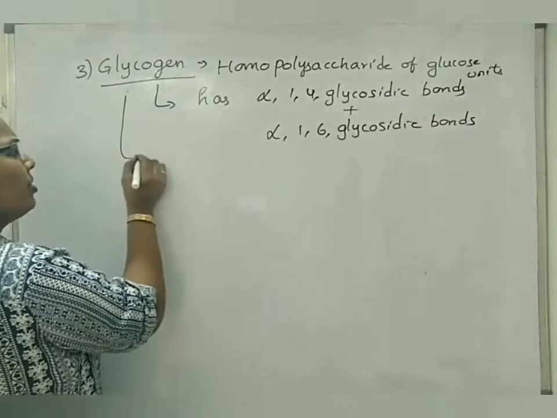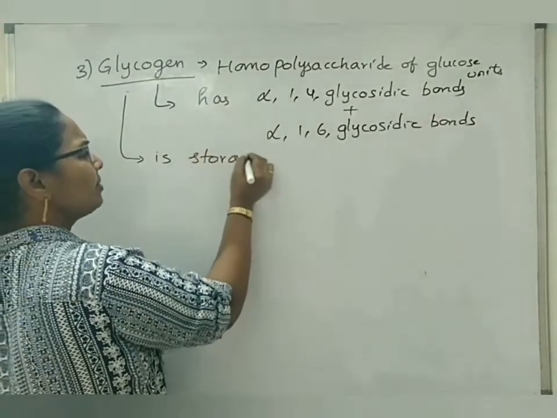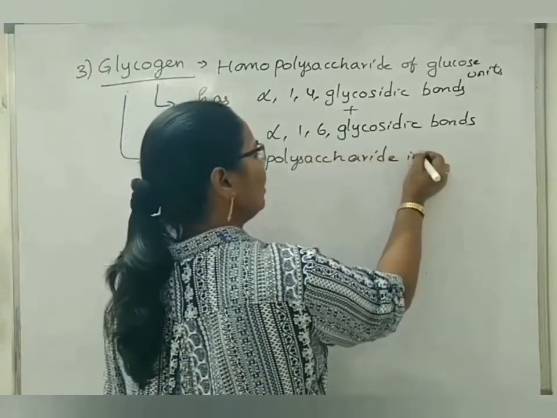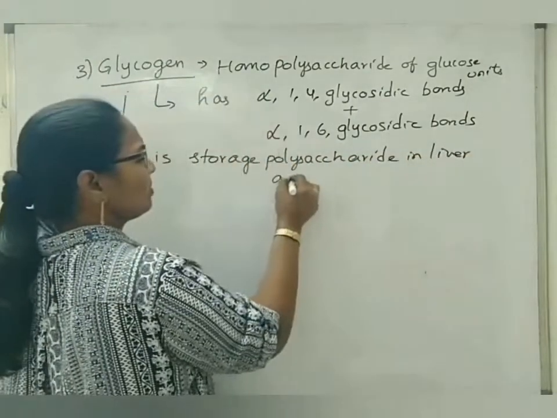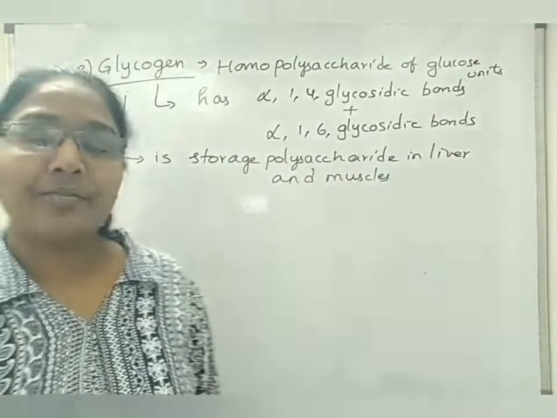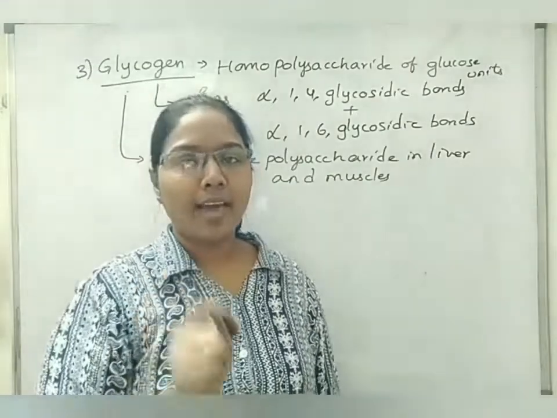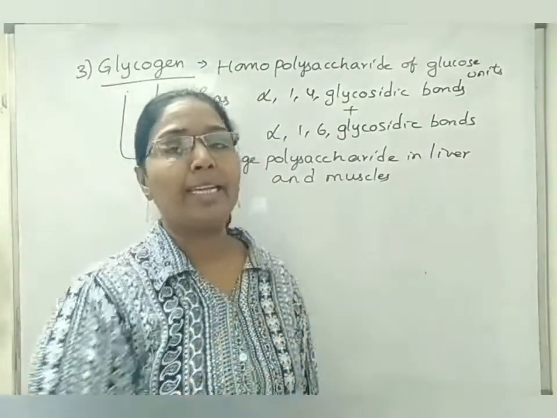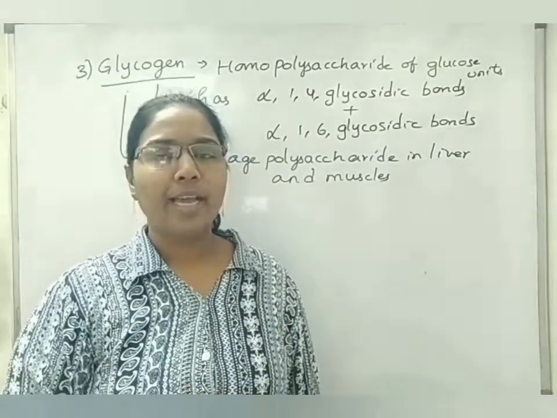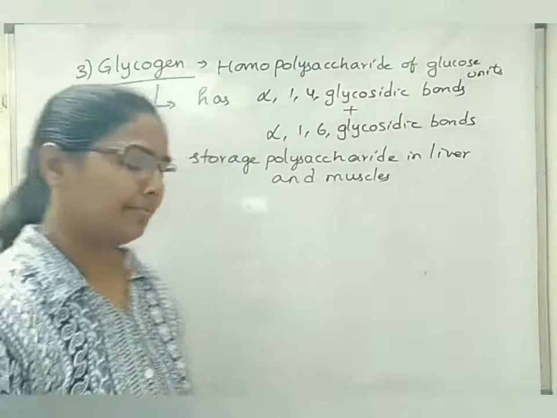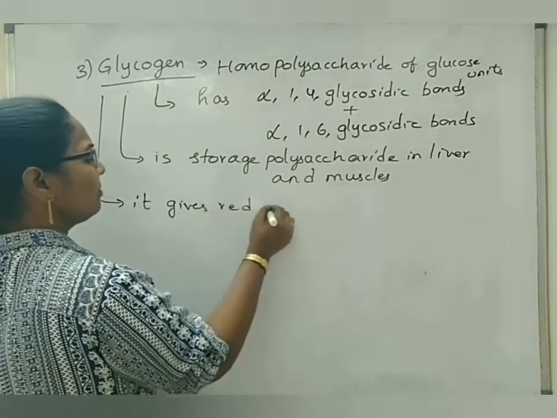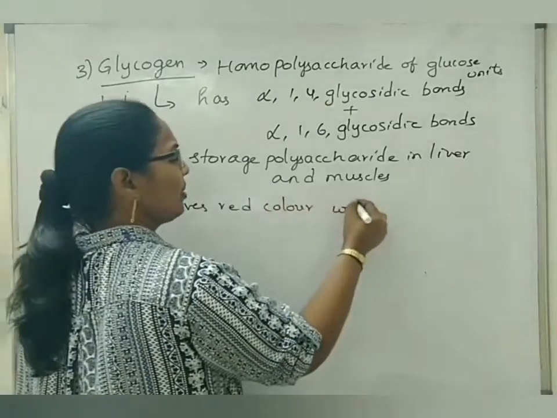Now, glycogen is a storage polysaccharide in liver and muscles. But in case of starch, when we add iodine drops, we get dark blue or black color. That is because of the amylose part of the starch homopolysaccharide. But in case of glycogen, when we add iodine drops, we get red color. It gives red color with iodine.